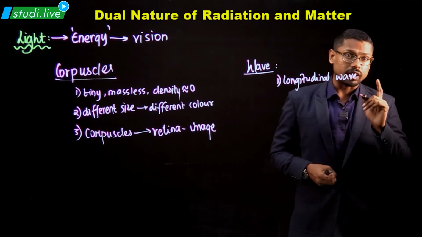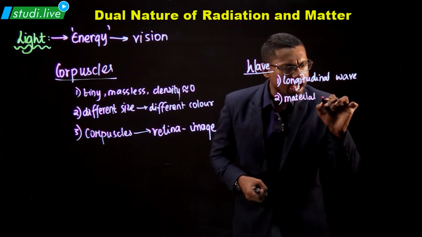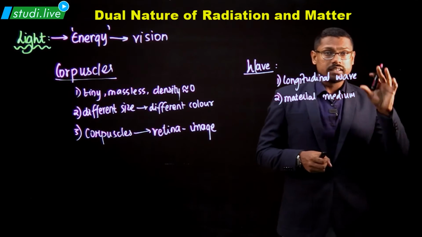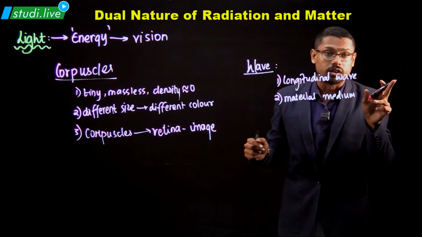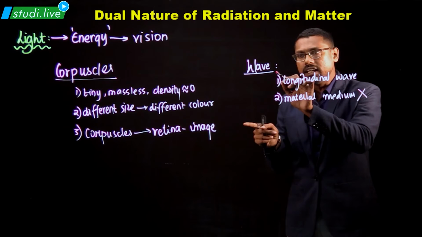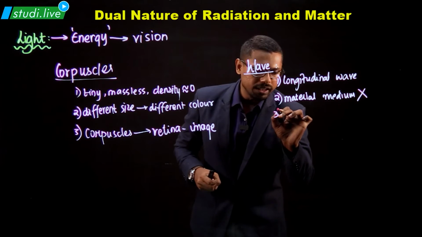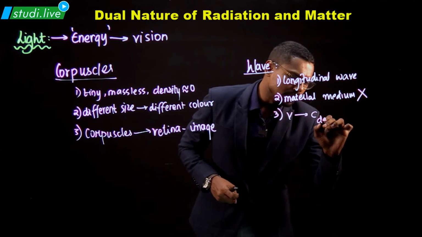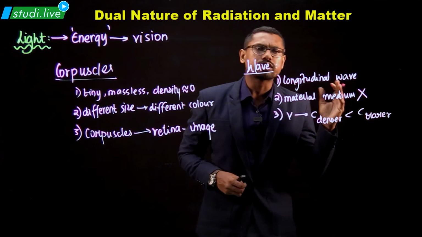If it was a longitudinal wave, according to him, it required a material medium for its propagation. But in today's world, we know that light does not need any medium. For instance, there's the earth and there is the sun. There is nothing between them, but still light travels from the sun to the earth. That means we do not require a material medium for light's propagation. But according to Huygens, light needed a material medium. He also said that the speed of light, I'll just write it down as c, in a denser medium was far less as compared to the speed of light in a rarer medium. And that is completely right.